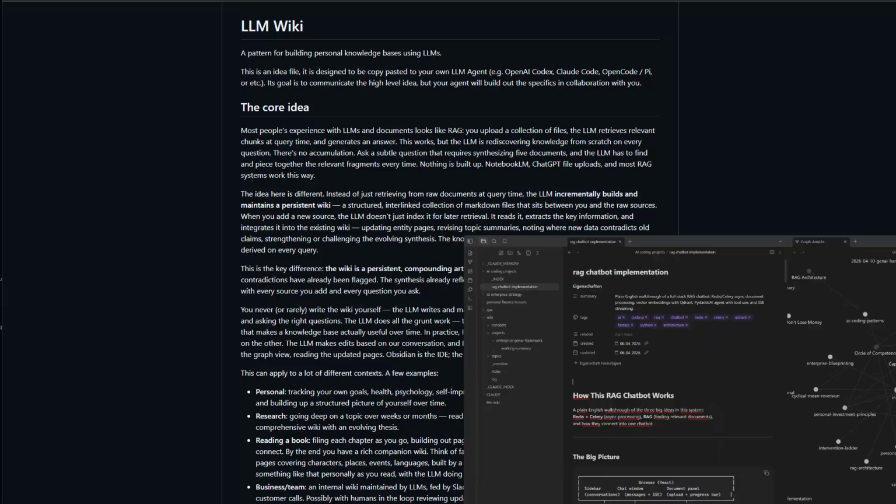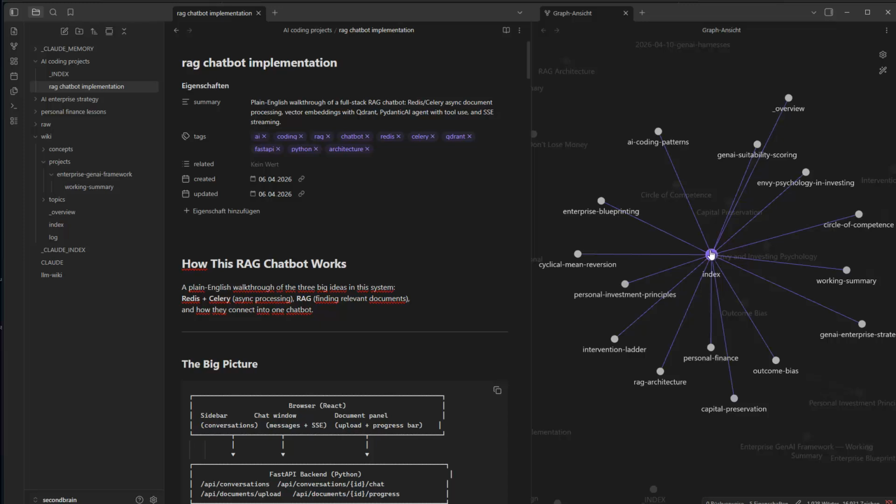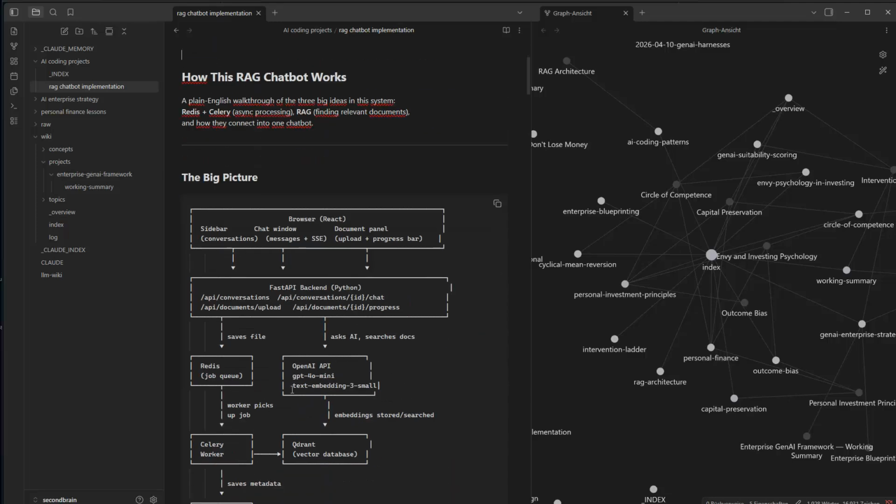So I already opened Obsidian. You can download Obsidian for free. That is the example. And the great thing is that it contains only markdown files, which are stored in various folders in my structure. You can also see whether there's a connection between those files, so how they are linked together. That's the idea behind the wiki, right? Here, for instance, I have something about AI coding projects, and that's RAG chatbot implementation best practices with Reddit and so on, and a structure as you can see here. I store that because I wanted to keep that in mind. And of course, I cannot store all of them in my own brain. So I outsourced it here in my wiki, so to speak.